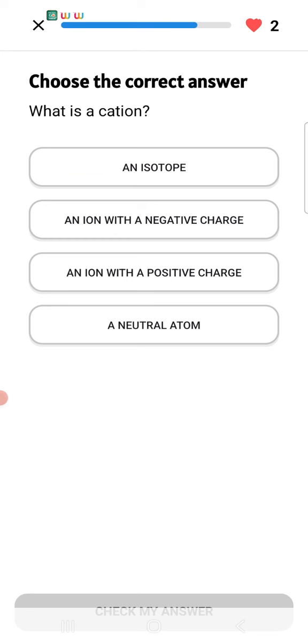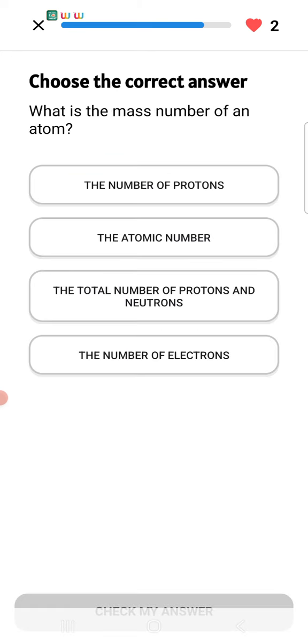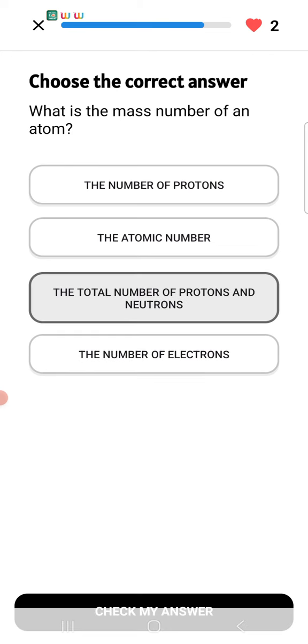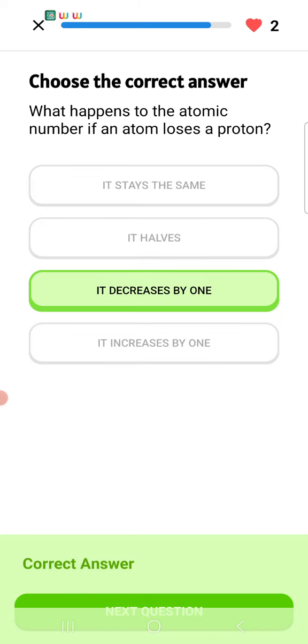What is a cation? A cation is a positive charge. Okay. What is the mass number of an atom? The total number of protons and neutrons. Then what happens to the atomic number of an atom if it loses a proton? It stays the same, it decreases by 1, it increases by 1. Okay.